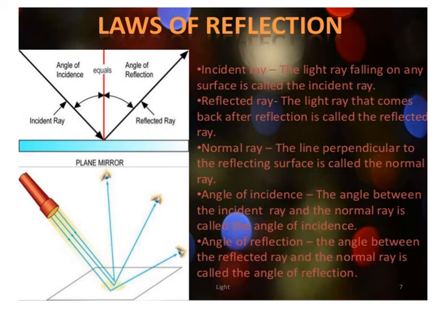Normal, the line perpendicular to the reflecting surface, is called the normal. Now, angle of incidence: the angle between the incident ray and the normal is called the angle of incidence. Angle of reflection: the angle between the reflected ray and the normal is called the angle of reflection.